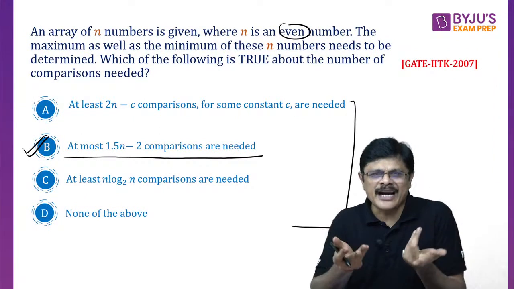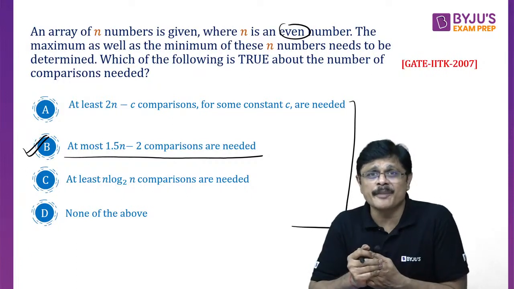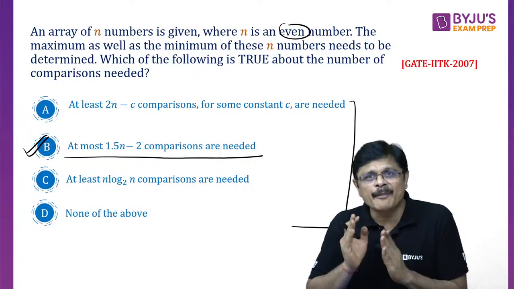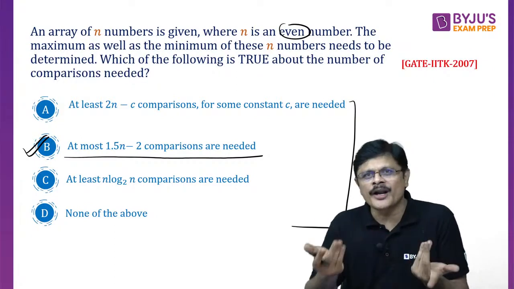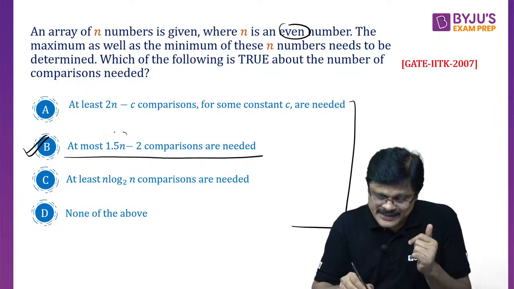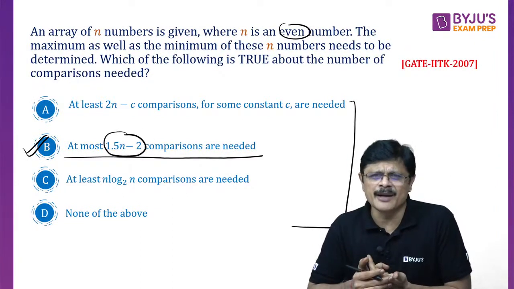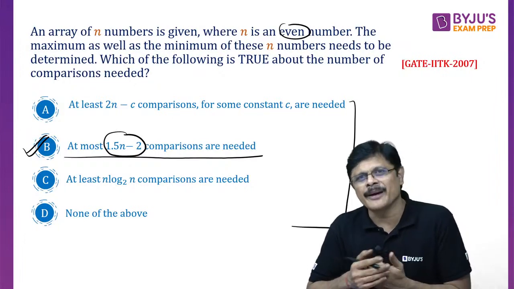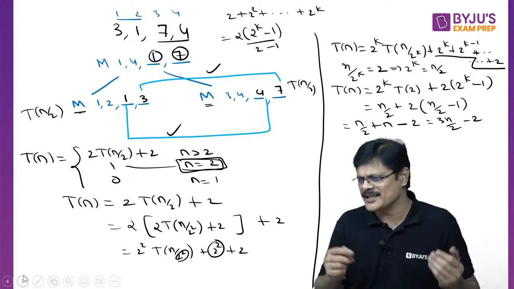Of course, it's a very standard result. You can remember some standard results. Number of comparisons required for the min-max algorithm is 3n by 2 minus 2. Directly you can remember. If you want complexity, it is order n only. But if you want to know the exact number of comparisons required, it will be 3n by 2 minus 2, that is, 1.5 n minus 2. Directly you can remember or you can solve it, my dear friends. Hardly it takes any time.